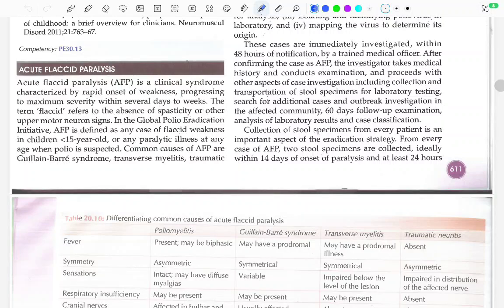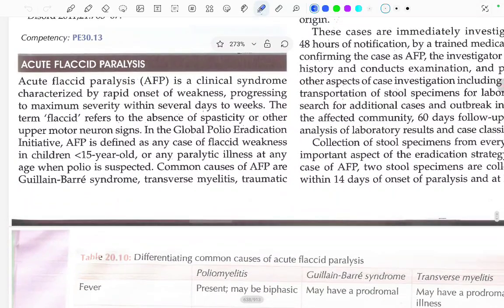Hi, in this video we will talk about acute flaccid paralysis. Let's start. Acute flaccid paralysis is a clinical syndrome characterized by rapid onset of weakness. There is a rapid onset weakness in acute flaccid paralysis, progressing to maximum severity within several days to weeks.